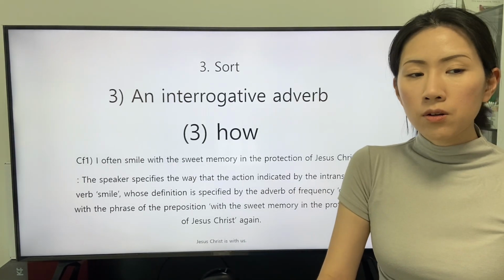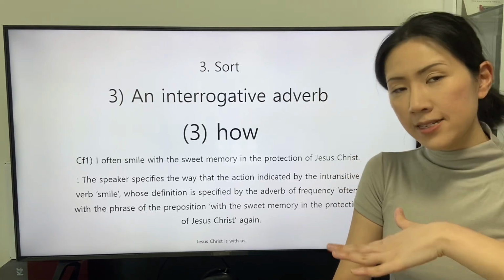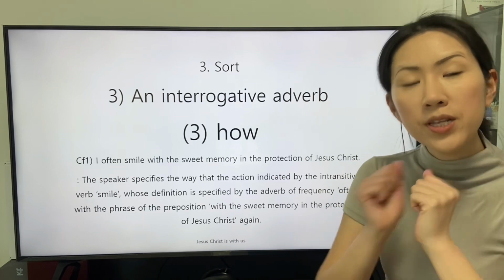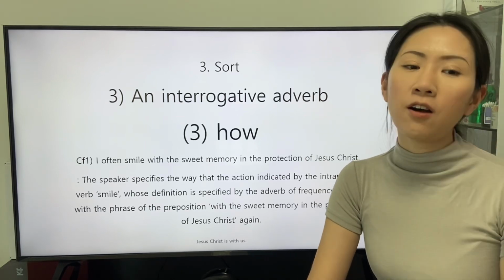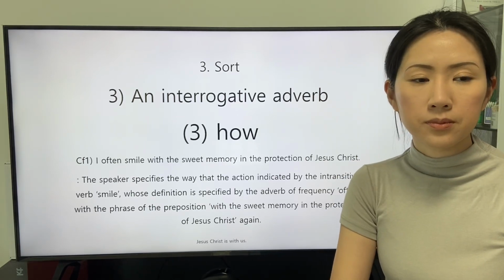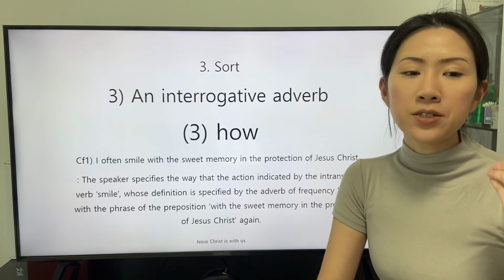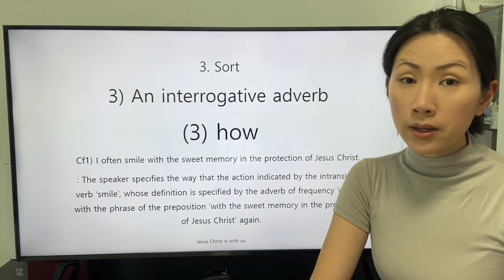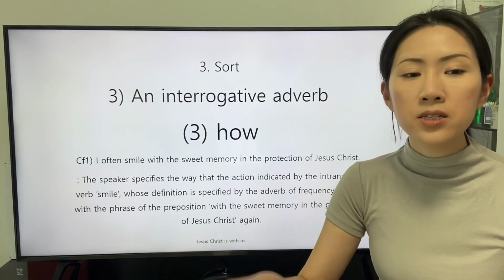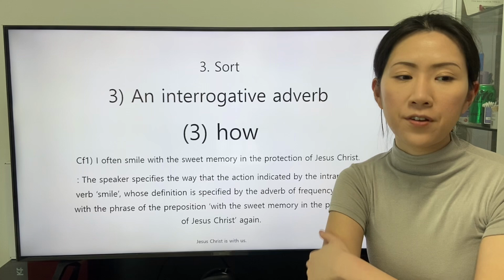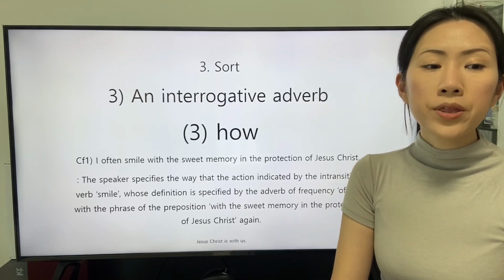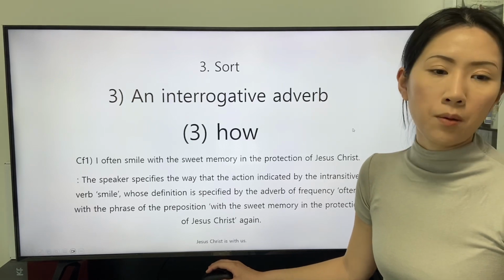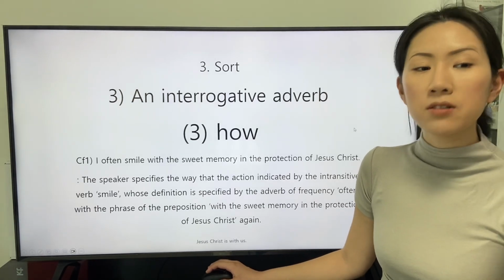One of the responses is stated in the first conference. I often smile with a sweet memory in the protection of Jesus Christ. The speaker specifies the way that the action indicated by the intransitive verb smile, whose definition is specified by the adverb of frequency often, is actualized with the phrase of the preposition with the sweet memory in the protection of Jesus Christ.